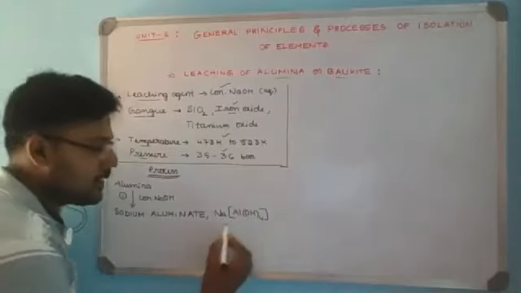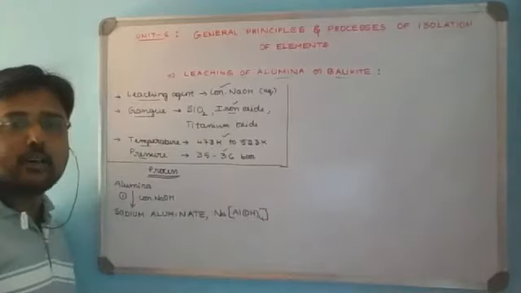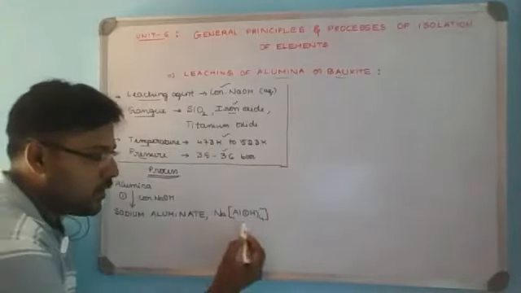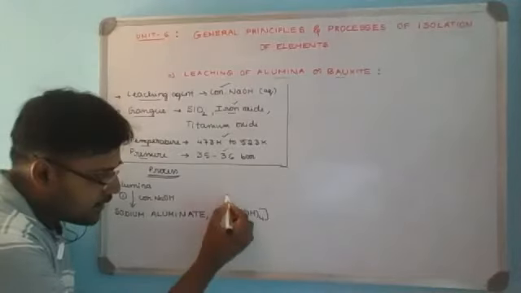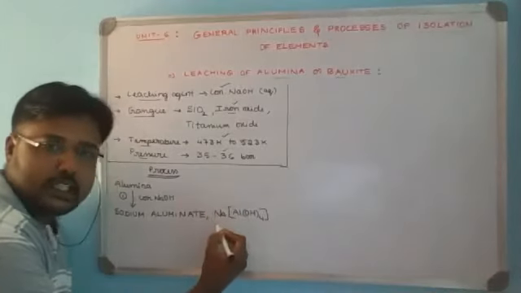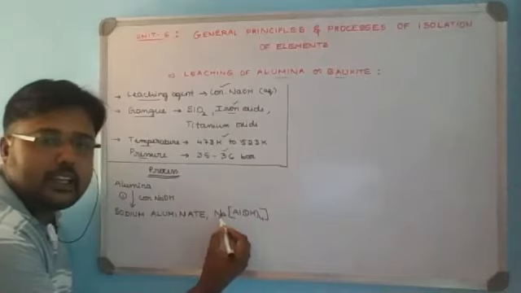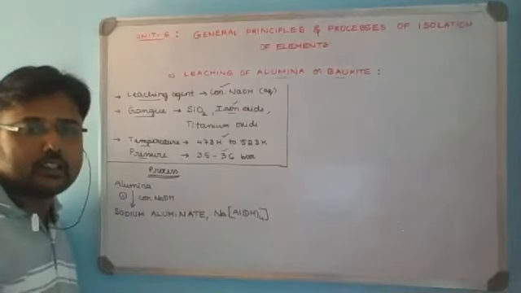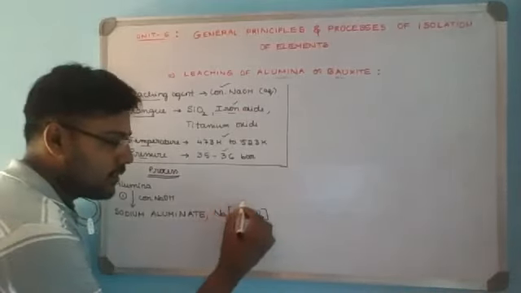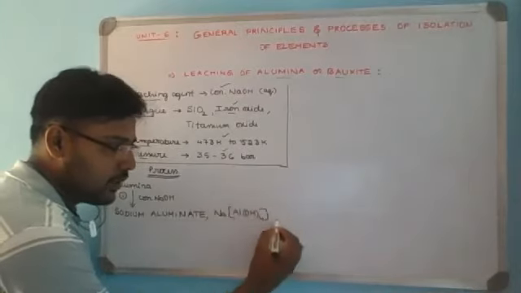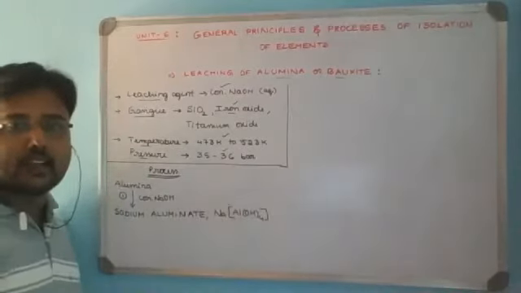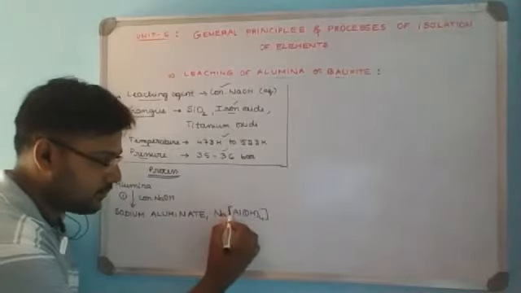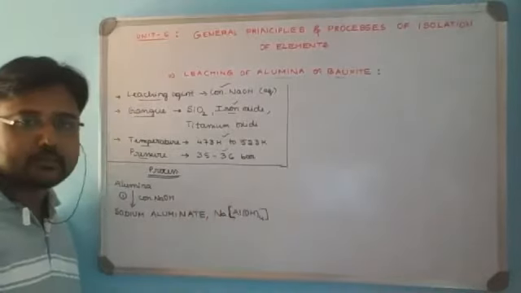Whatever is written in the square bracket is called a complex ion, which will not dissociate in solution, whereas the counter ion written outside the square bracket will dissociate into simple ions in the solution. Hence, whatever remains as a complex ion is placed in square brackets.